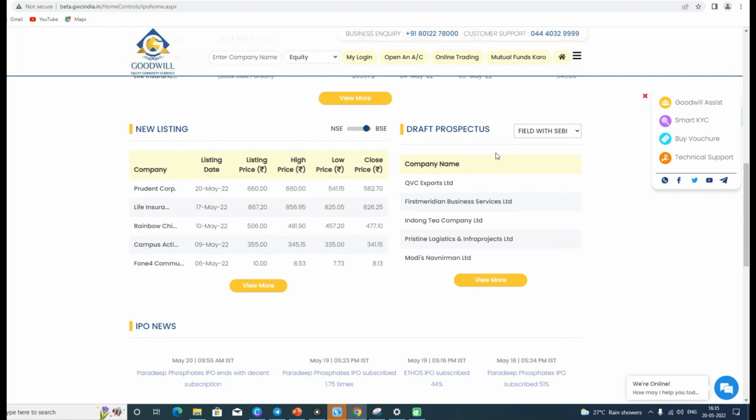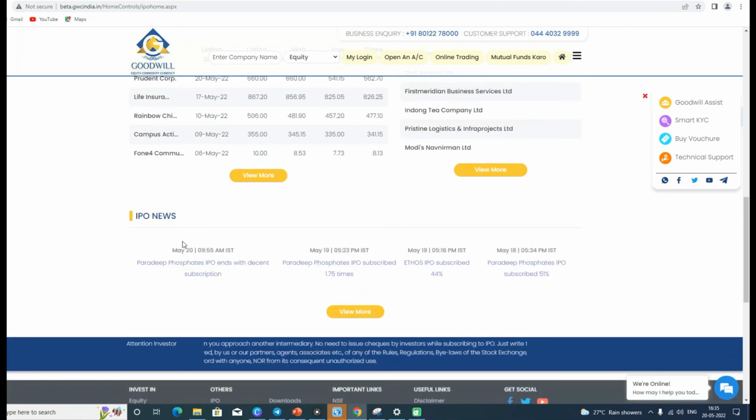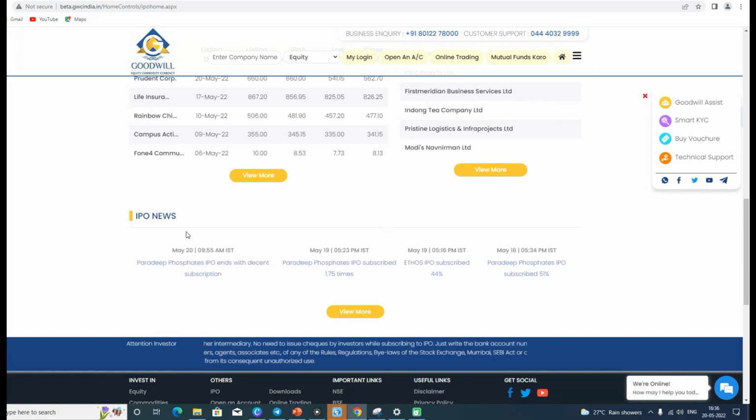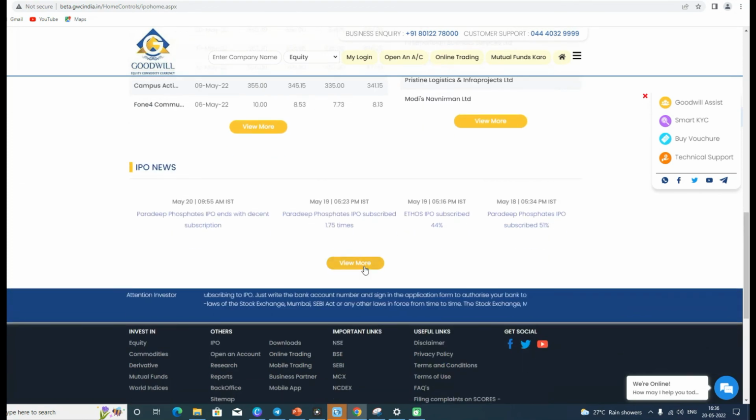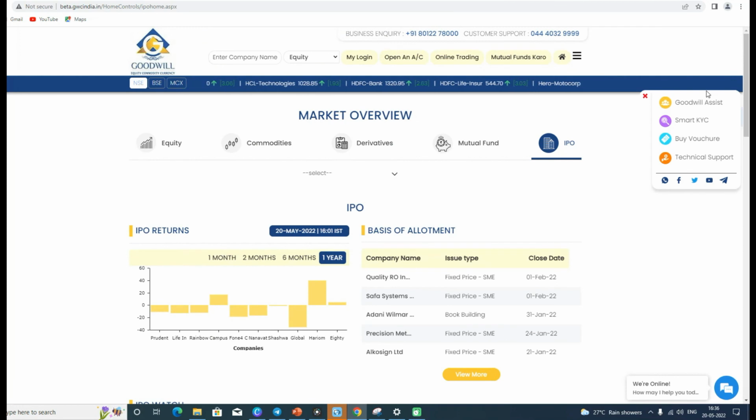So from here we can get to know more about the companies. Investors must and should read the prospectus before investing in the company in order to gain better knowledge about the company. And here is the news related to the IPOs on May 20th, May 19th, and May 18th, and they can just click on view more in order to get more insights about the similar thing.